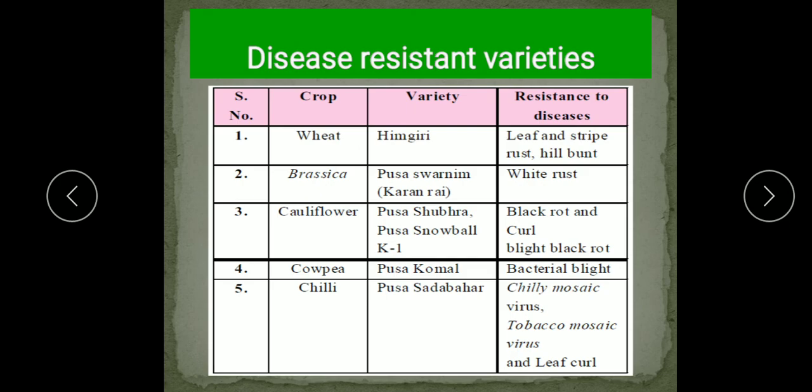Then disease resistant varieties like wheat, its variety Himgiri, resistant to diseases, leaf and stripe rust. Brassica is the crop, its variety Pusa Swarnim, and it is resistant to the white rust. Cauliflower, Pusa Shubhra, Pusa Snowball, and K1, they are the varieties of cauliflower resistant to diseases. Cowpea, its variety Pusa Komal, resistant to bacterial blight. Chili crop, its variety Pusa Sadabahar, and it is resistant to diseases. So these are some disease resistant varieties obtained by the plant breeding method.